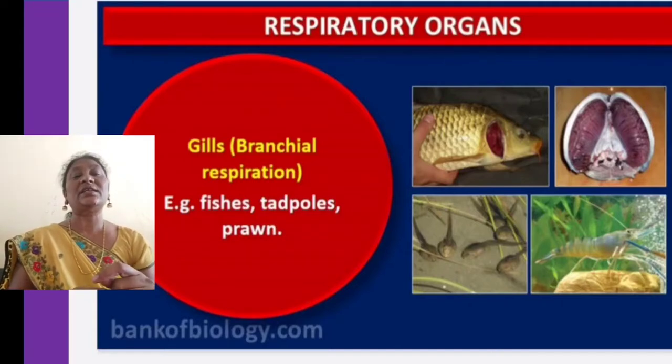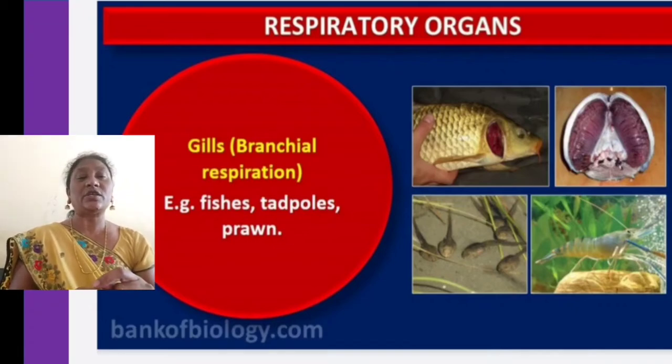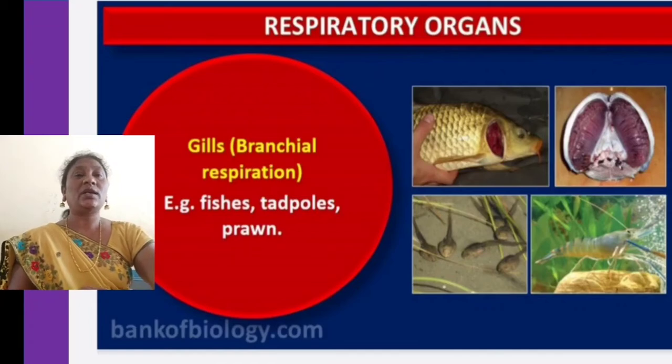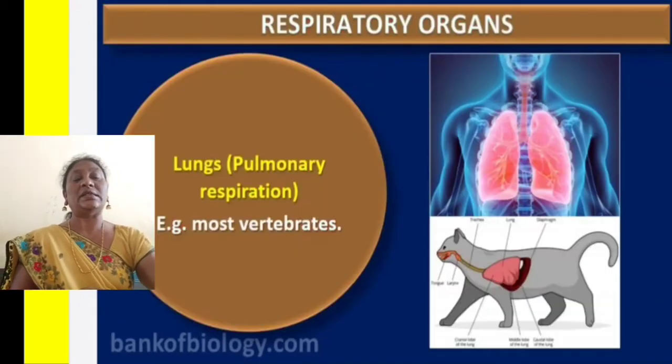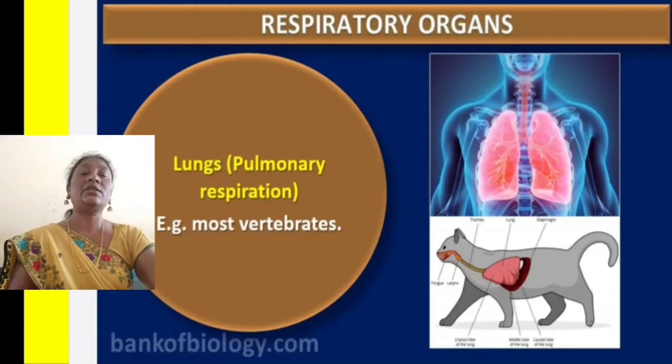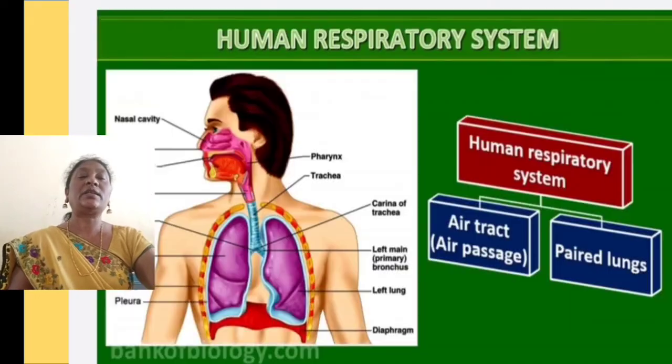Next one is gills. Respiration through the gills we call branchial respiration. Examples we can see are fishes, tadpoles and prawns, which respire through the gills. Next, lungs, pulmonary respiration. If respiration takes place by the lungs, we call it pulmonary respiration. Example, most of the vertebrates show respiration by the lungs.